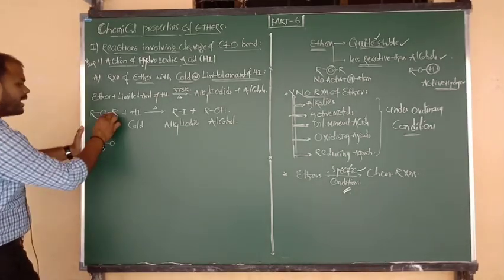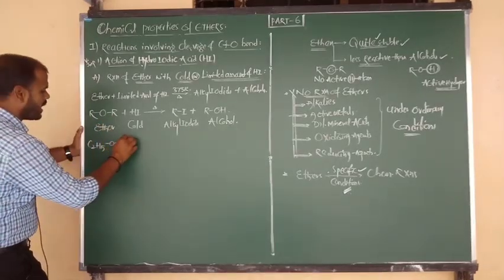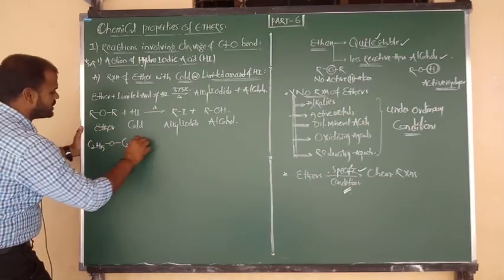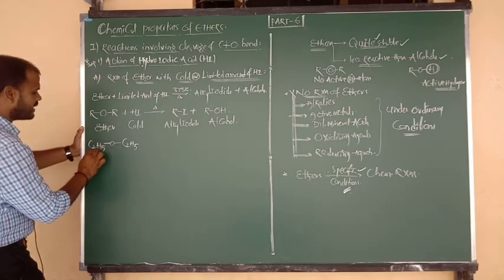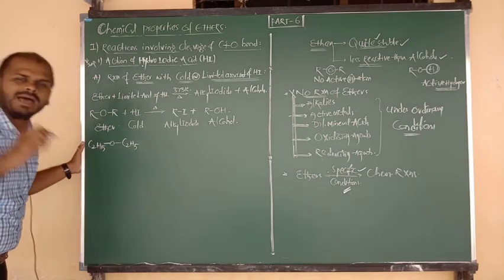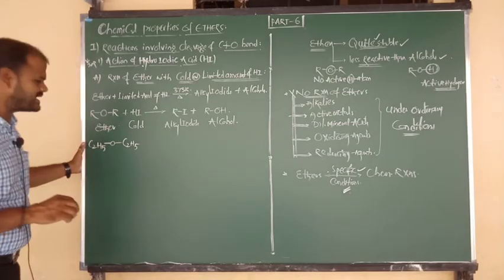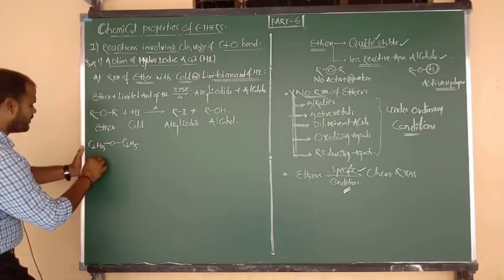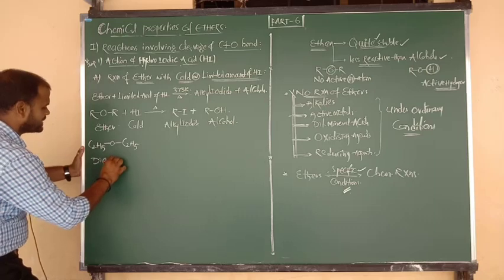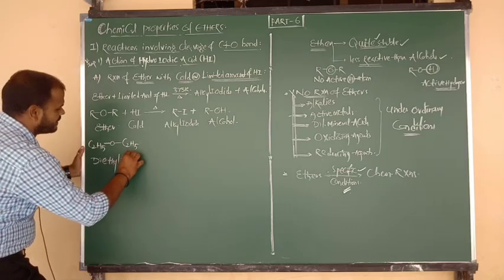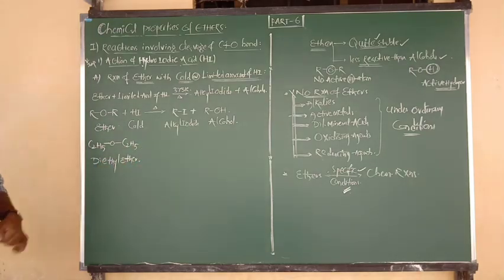C2H5, and O connected to R, again R is C2H5. So oxygen is connected to two same alkyl groups. That's why it is an example of a simple ether, called diethyl ether. Understood or not?